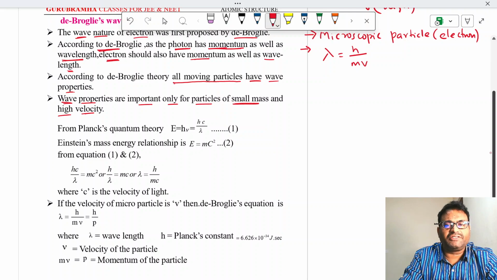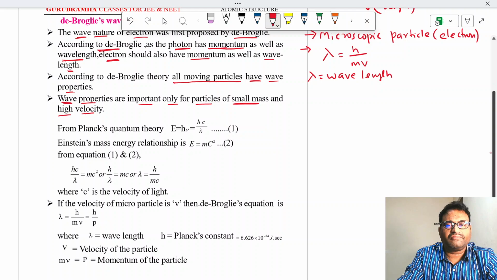Having wavelength means that it is having wave nature. H, you know, is Planck's constant. M is mass of the particle. V is velocity of the particle.